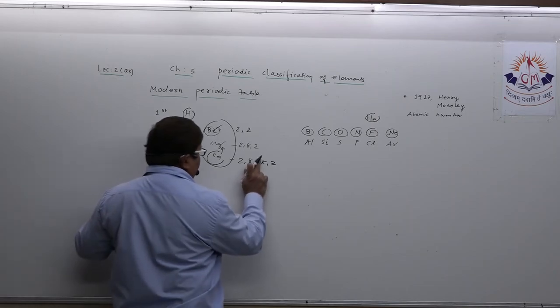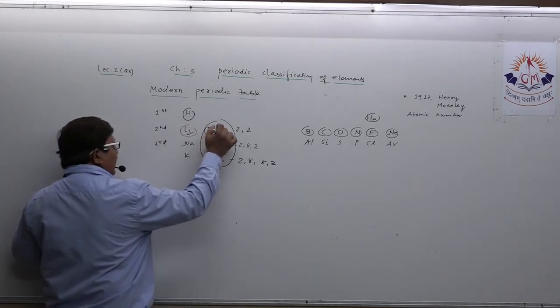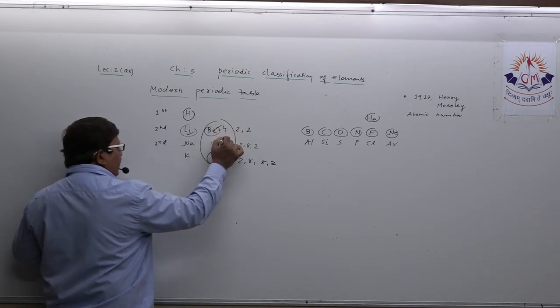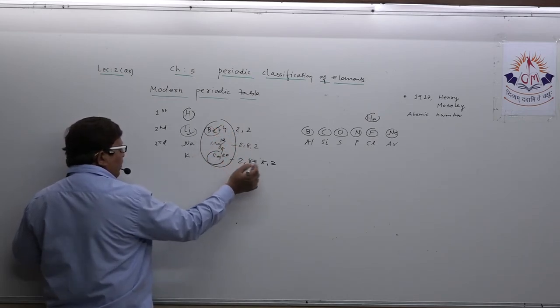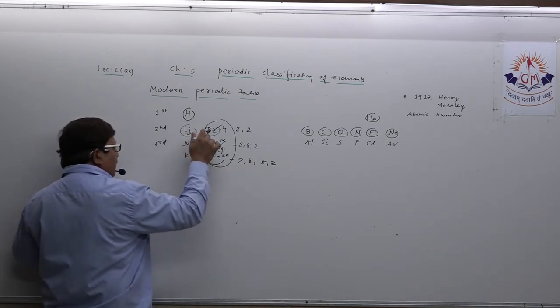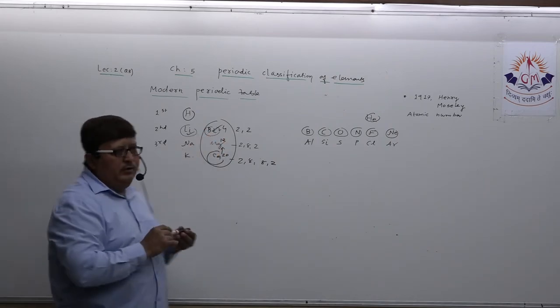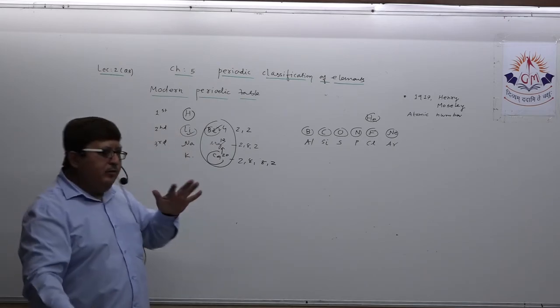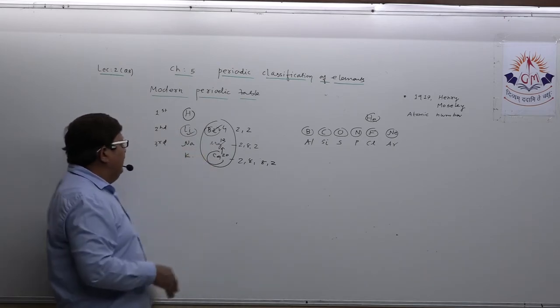Here, regarding calcium, atomic number 20, beryllium atomic number 4, magnesium atomic number 12: 2, 2; 2, 8, 2; 2, 8, 8, 2. That means two elements, beryllium and calcium, possess chemical properties similar to magnesium. So you need to highlight this and remember this question in your mind.